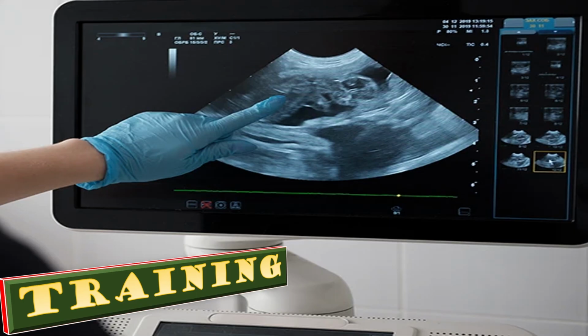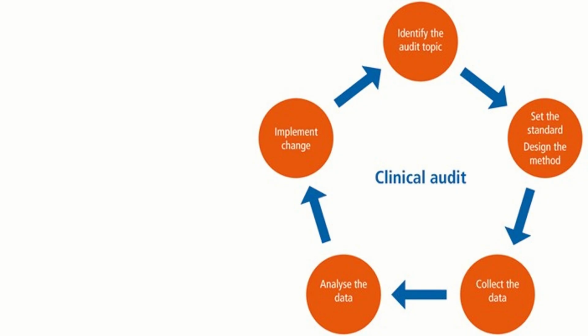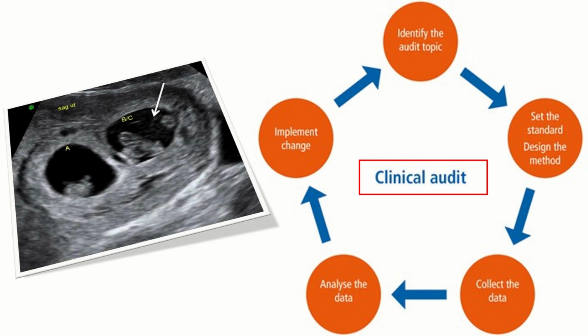Now, provide regular training to the sonographers. Training should cover the ultrasound scan measurements needed for women who booked after 14 weeks and should emphasize that the risks associated with twins or triplet pregnancy are determined by chorionicity and not zygosity. Conduct clinical audit to evaluate the accuracy of determining the chorionicity and amnionicity.